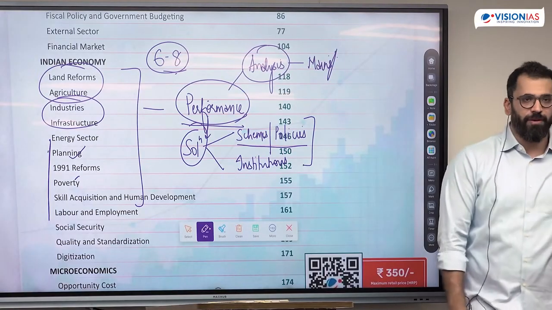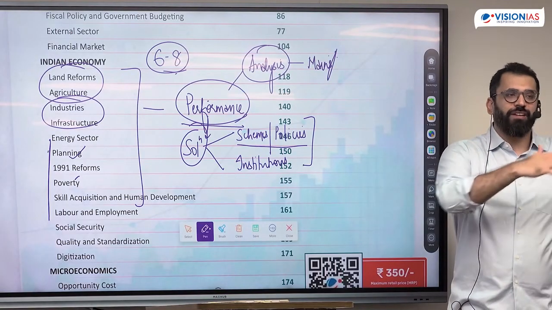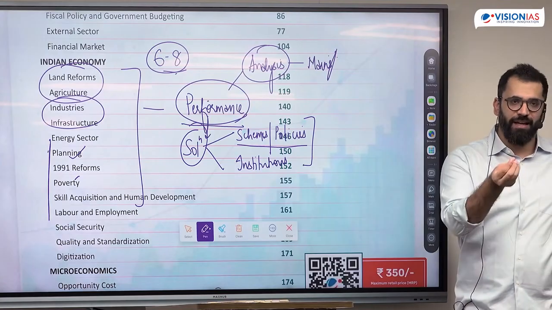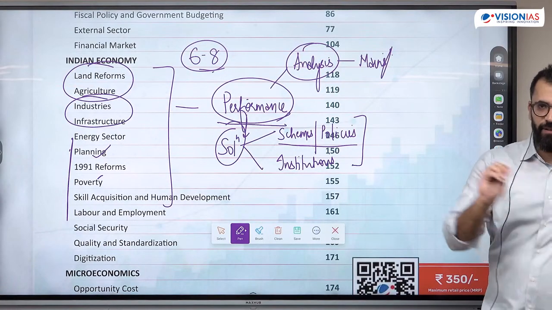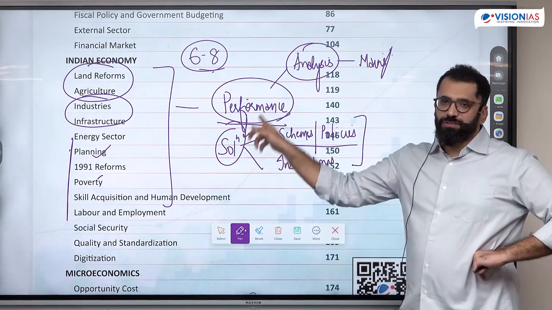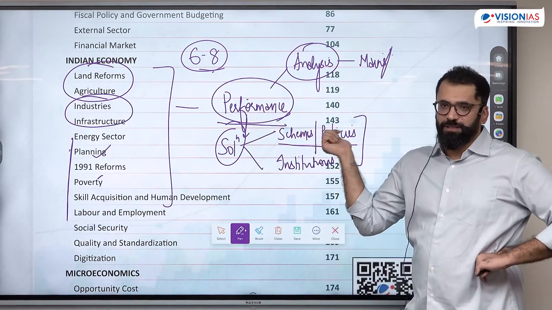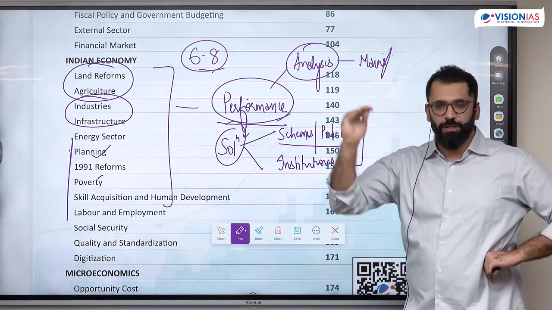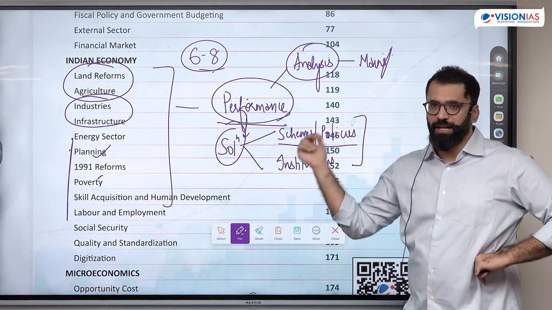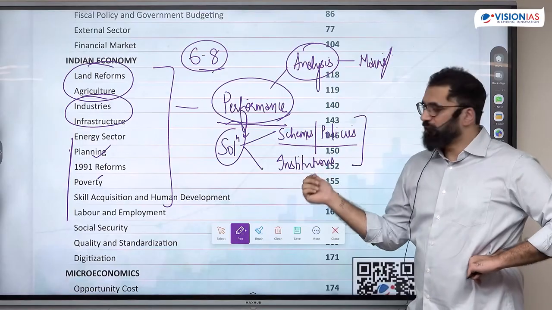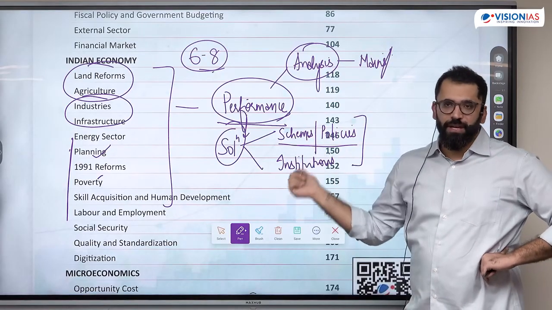So either they draw the performance mein you should know what exactly is the sector like, features kya hai, and what exactly is happening. The second type of question is, what is the solution if this is the performance? Solution is mostly your schemes and policies. Number of schemes are being asked, 2 statement, 3 statement, or even direct questions in ABCD format. Institutions which are implementing those schemes can also be asked.